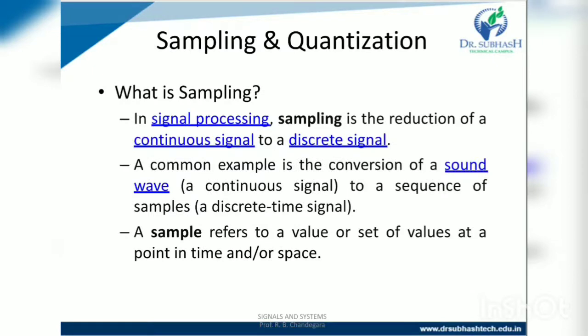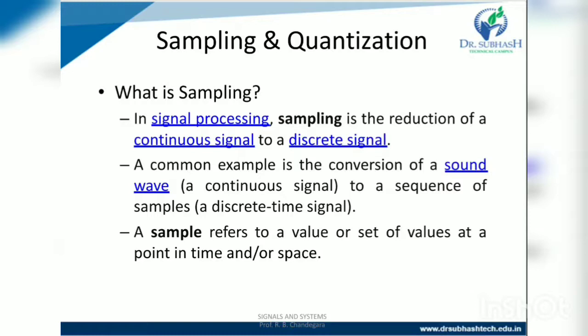For converting an analog to a digital signal, since there are lots of concepts related to this conversion, we will only discuss those which are related to digital image and analog systems. There are two main concepts involved in this conversion. The first is sampling and the second is quantization.